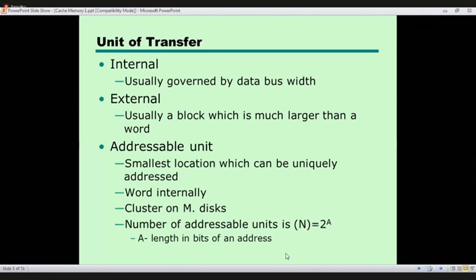If you have an address of 4 bit length, then 2 to the power 4, that means you can have 16 different addressable units, different addresses you can produce, right?